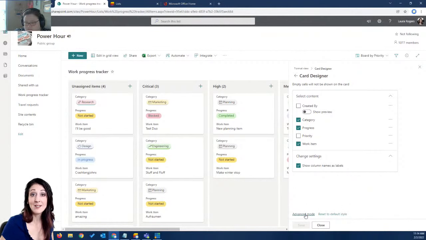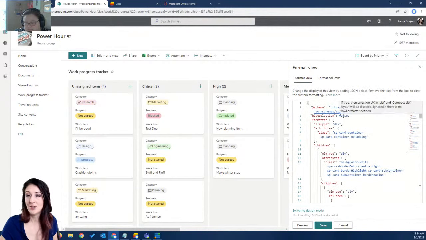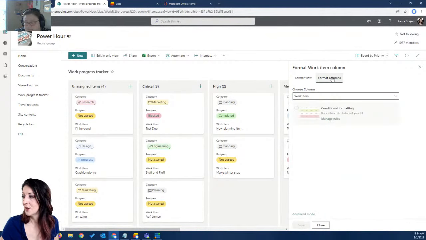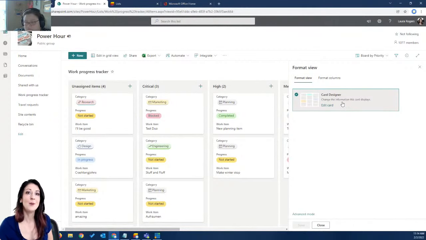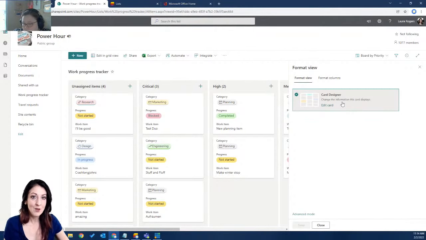And then we have advanced mode of the card designer, and that's going to be JSON. So JSON is going to be another, there's that whole PnP website that has all those cool things that you can do with JSON and displaying list items. And we did a whole other power hour about formatting lists and formatting views.